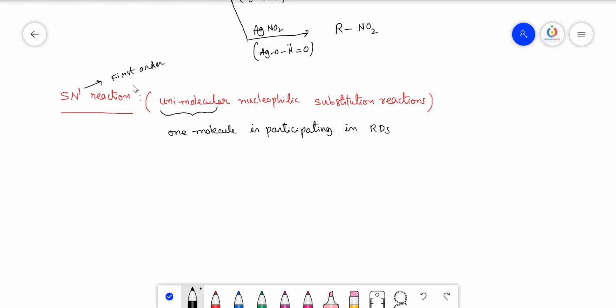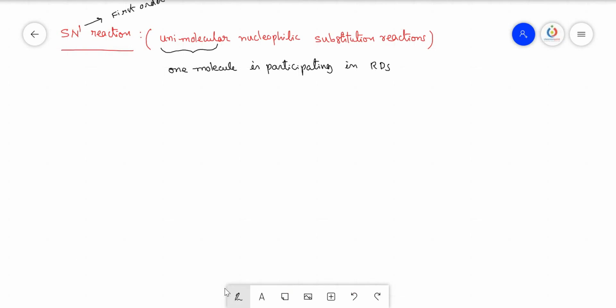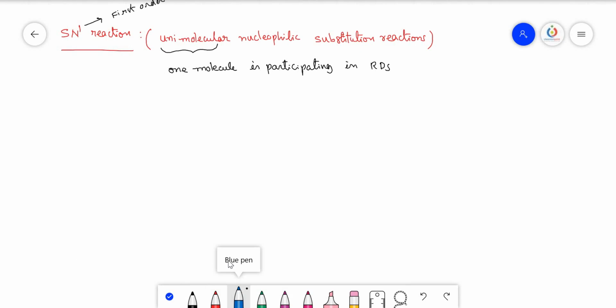That is, this one represents first order only. So which alkyl halides preferably participate in the reaction? Let us see. Tertiary alkyl halides participate in SN1 reactions.